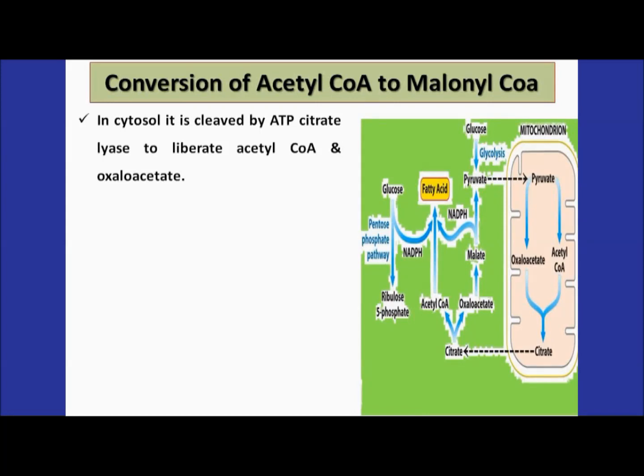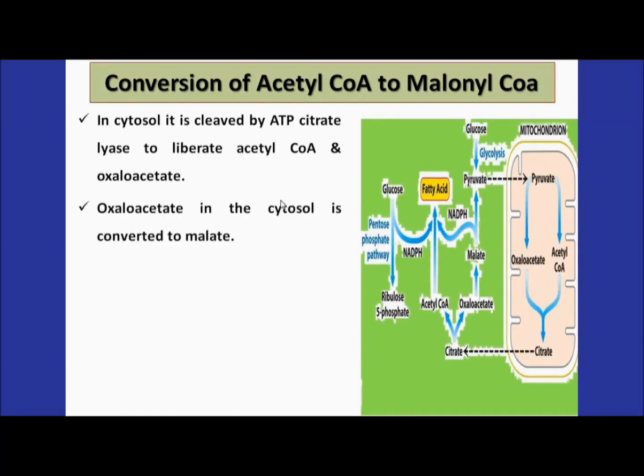In the cytosol, the citrate is cleaved by ATP citrate lyase to liberate again the acetyl coenzyme A, which was present within the mitochondria, converted into citrate, and sent out of the mitochondria. Now it is cleaved by ATP citrate lyase to liberate the acetyl coenzyme A along with oxaloacetate. These are the two products, taking place outside the mitochondria in the cytoplasm.